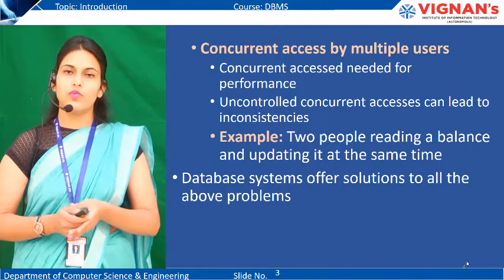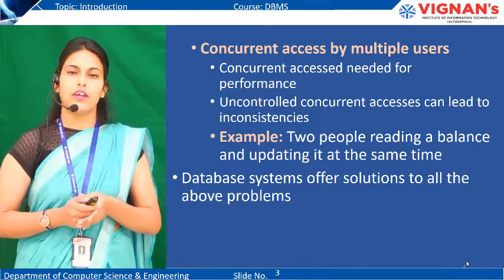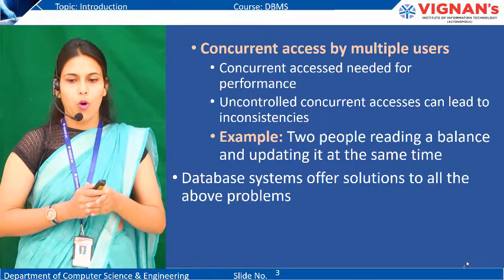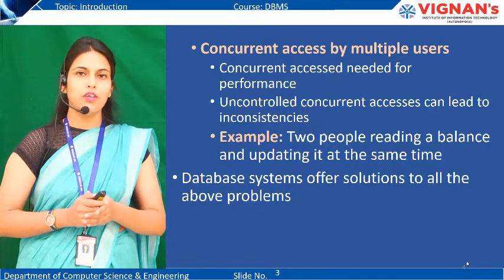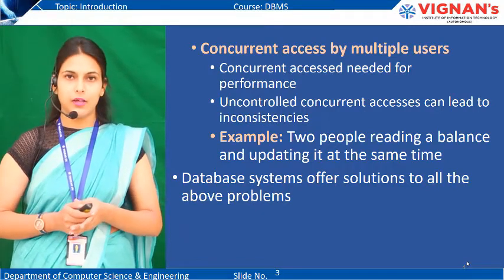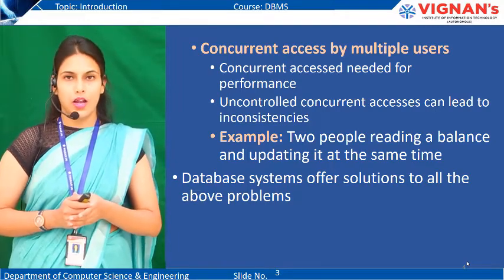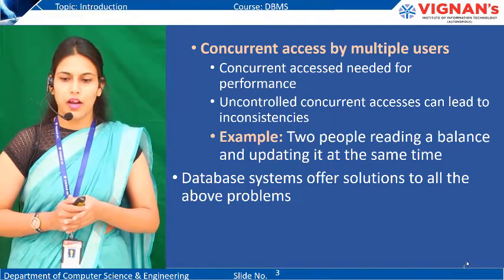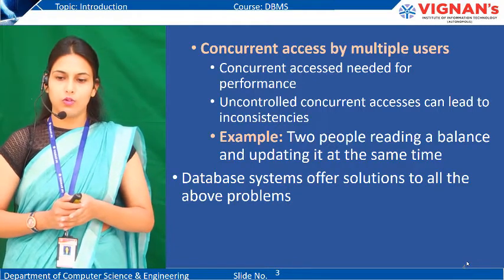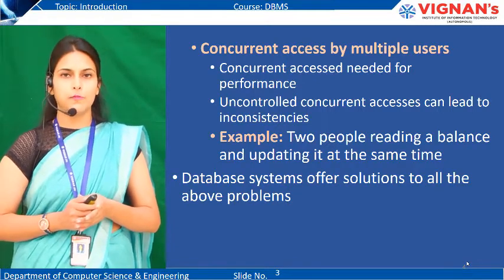So this facility is present in database approach. All these drawbacks have been overcome by the database approach. This is the reason why these days we are using databases only. Database system offers solution to all the above problems.